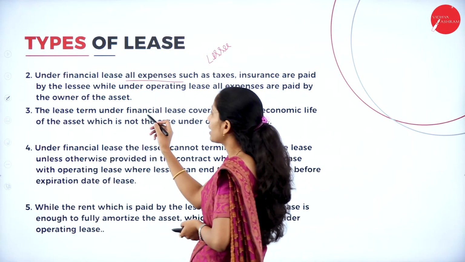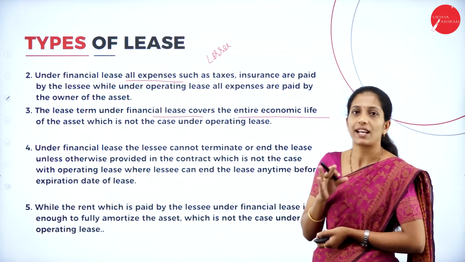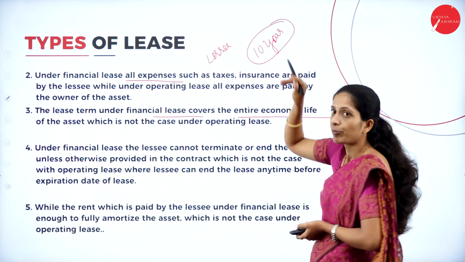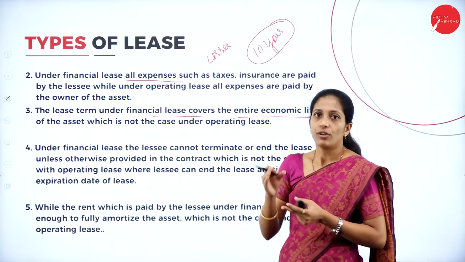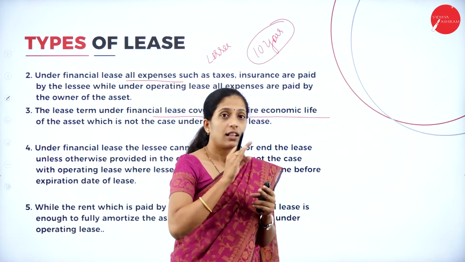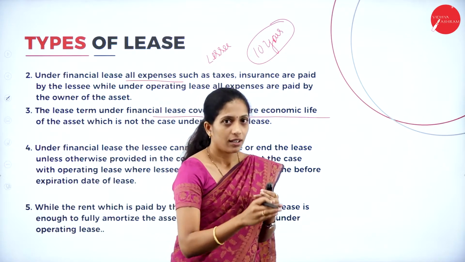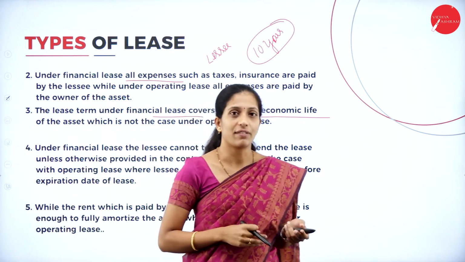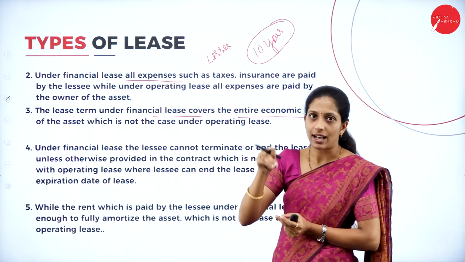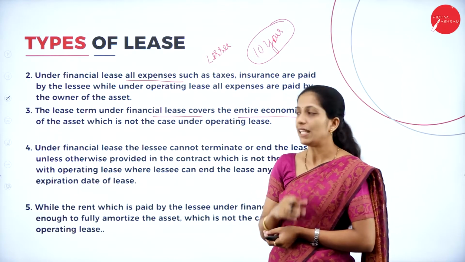Next, the lease term under the financial lease covers the entire economic life. For example, if the whole life of an asset is 10 years, then for the whole 10 years this asset will be in lease. Whereas in operating lease, they will not give it for the whole life. For example, if the life of the asset is 20 years, the asset will not be given for the whole 20 years, it will be divided. So, it may be 5 years, or one more 5 years, or 10 years, like that they will divide. So, that is about operating lease. In financial lease, the asset will be in the lease agreement for its whole life, whereas in operating lease, it will be divided.